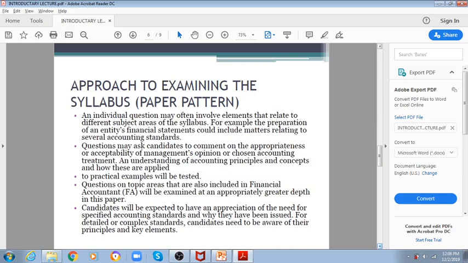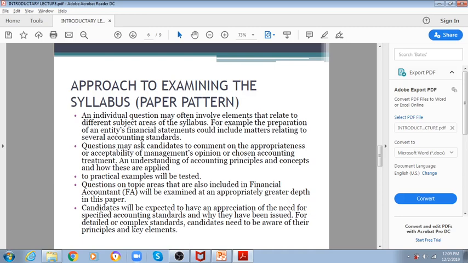Now moving forward, further there is a paper pattern. An individual question may often involve elements that relate to different subject areas of the syllabus. For example, the preparation of an entity's financial statements could include matters related to several accounting standards.